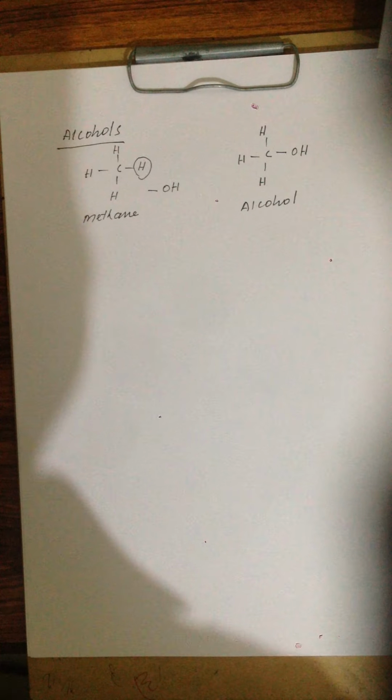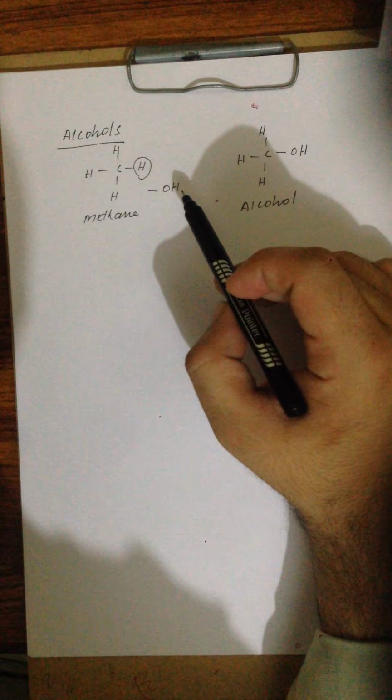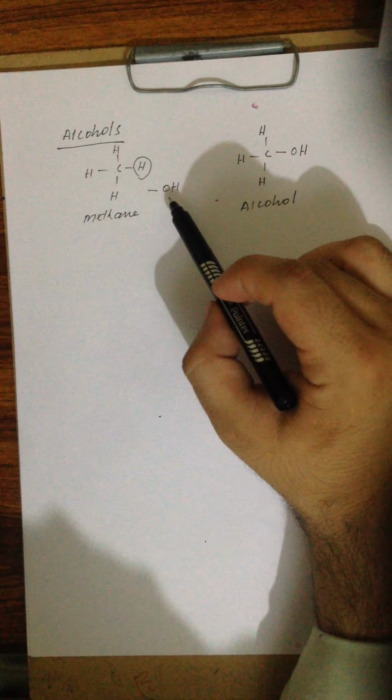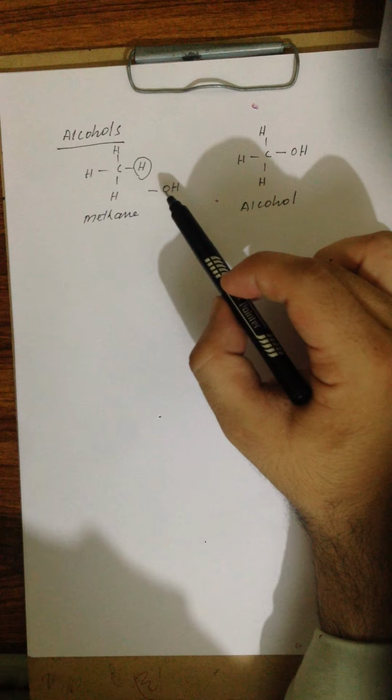Just like alkyl halides, alcohols can be divided into primary alcohol, secondary alcohol, and tertiary alcohol. Primary alcohol means the alcohol molecule in which the OH group is attached to a primary carbon atom. Secondary alcohol means the alcohol molecule in which the OH group is attached to the secondary carbon atom.